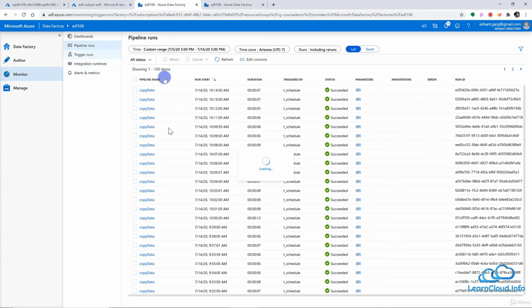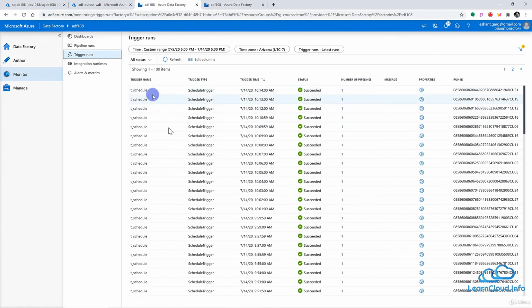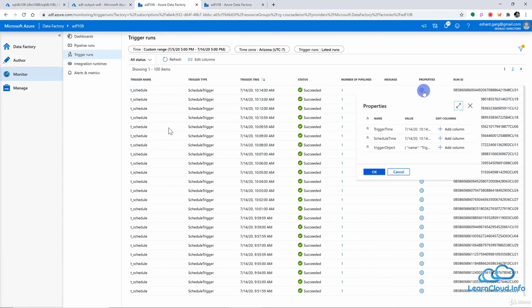So we have all these triggers, and all these triggers completed successfully. Status is completed, and if you want, we can see the properties of this trigger, what time the trigger ran and what the actual scheduled time was. This may sometimes be different, not necessarily starting at the same time, if the previous pipeline has not completed, and depending on how you design your trigger.